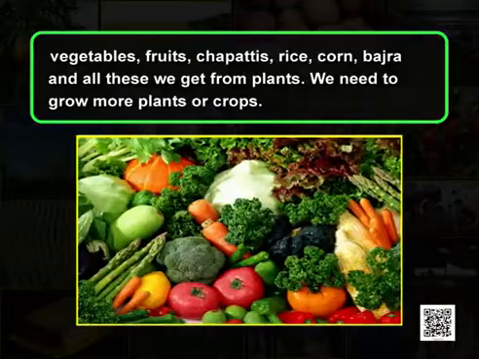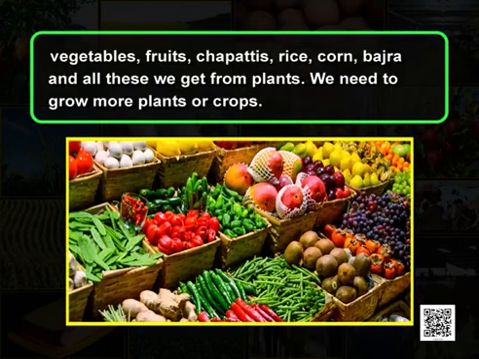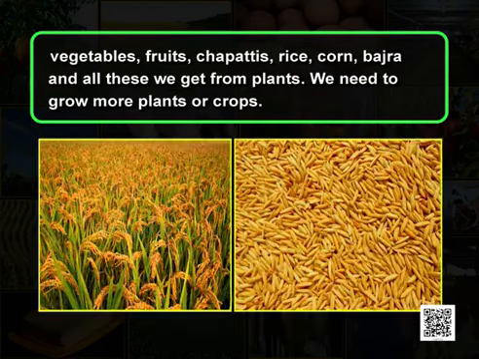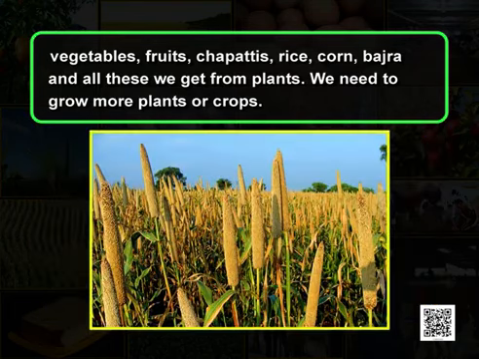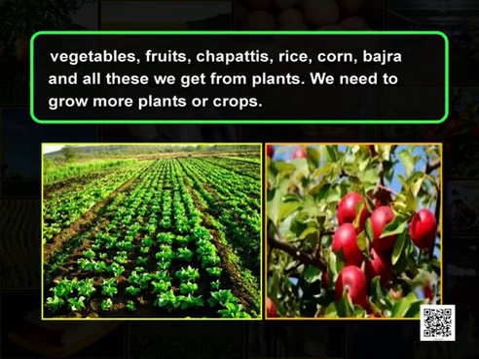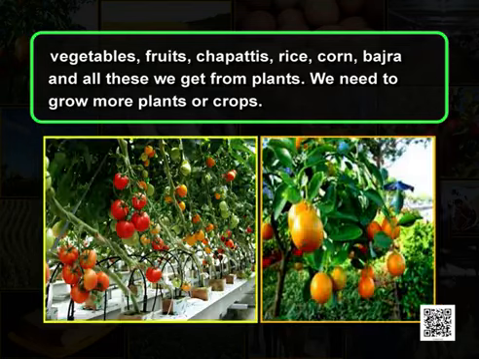Now, just list the food items that you eat and try to find out the source of these food items. Yes, we all eat vegetables. We all eat fruits, chapatis, rice, corn, bajra, etc. And all these we get from plants. So, we need to grow more plants.